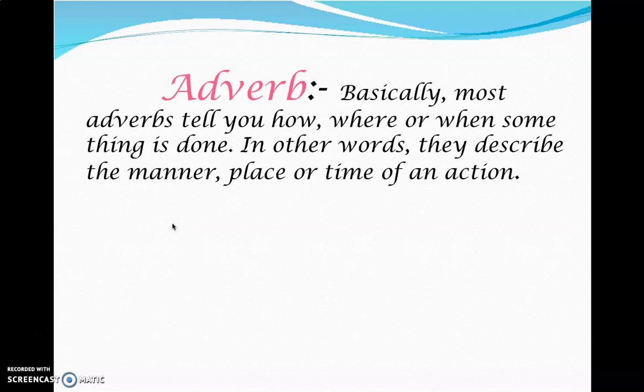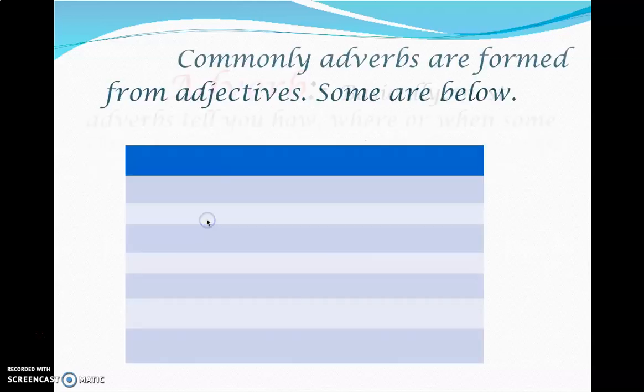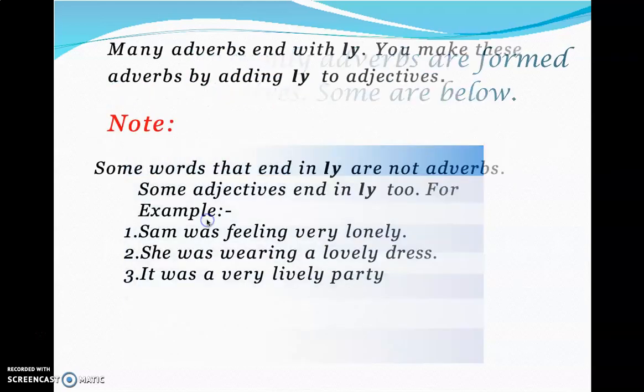Basically, an adverb most of the time tells you about how, where, or when something is done. It always says something about the action. We know that an adverb is adding to the verb. It says about how the verb is done. For example, how is the work done? Where is it done? When is it done? All these things. So they describe the manner, place, or time of an action.